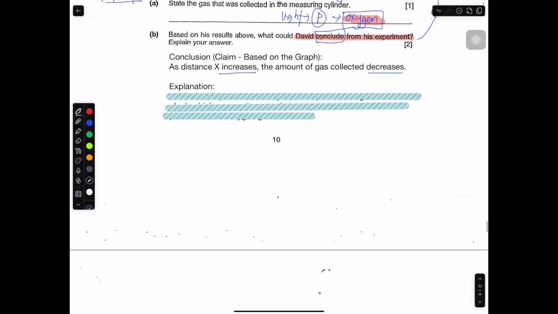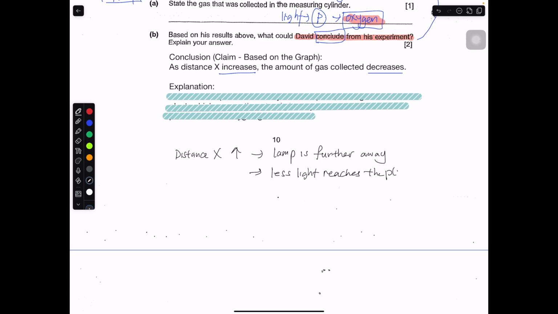Let me go back to this. Distance x increases, less light reaches. Maybe before I do this, I'll say the lamp is further away. When the lamp is further away, less light reaches the plant.